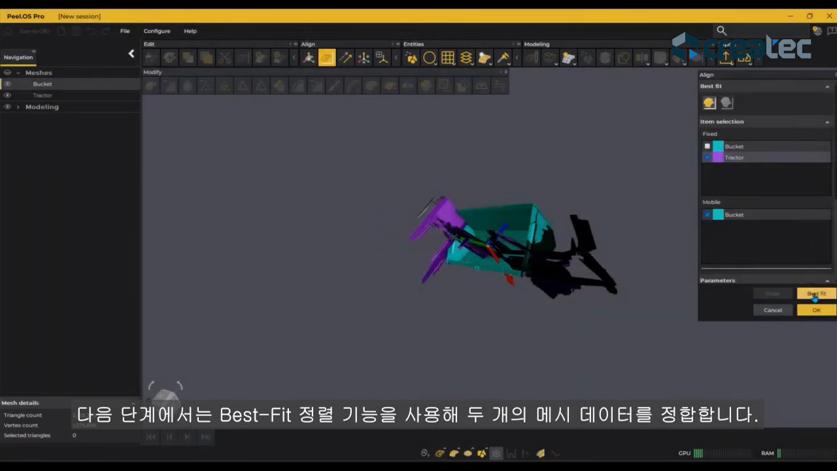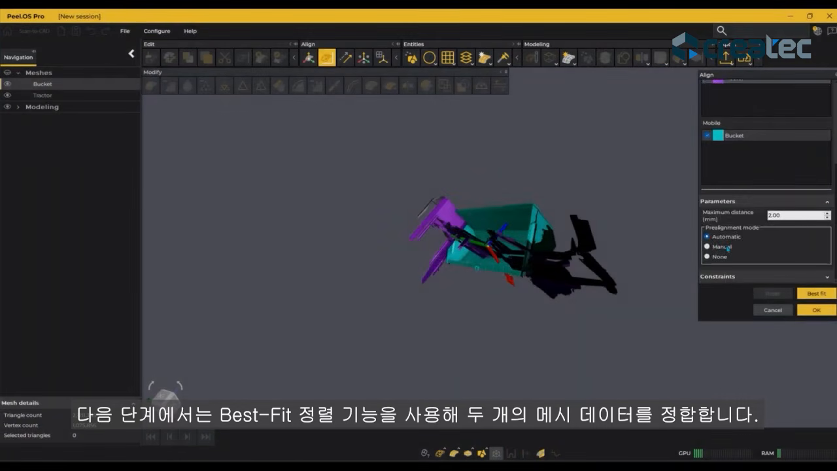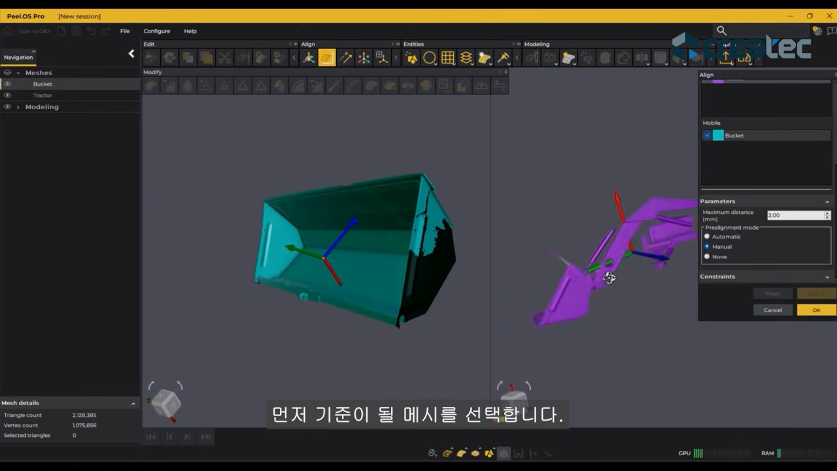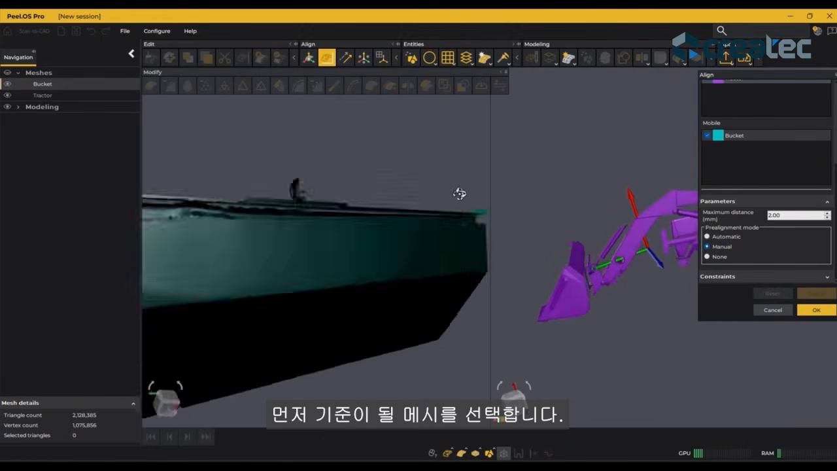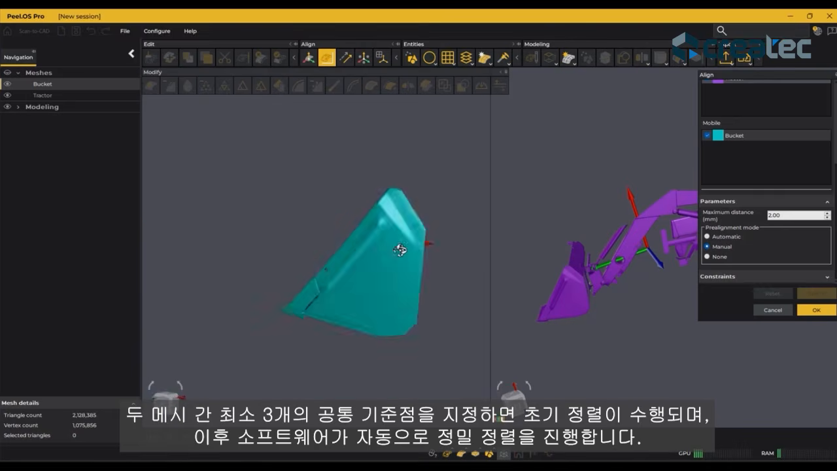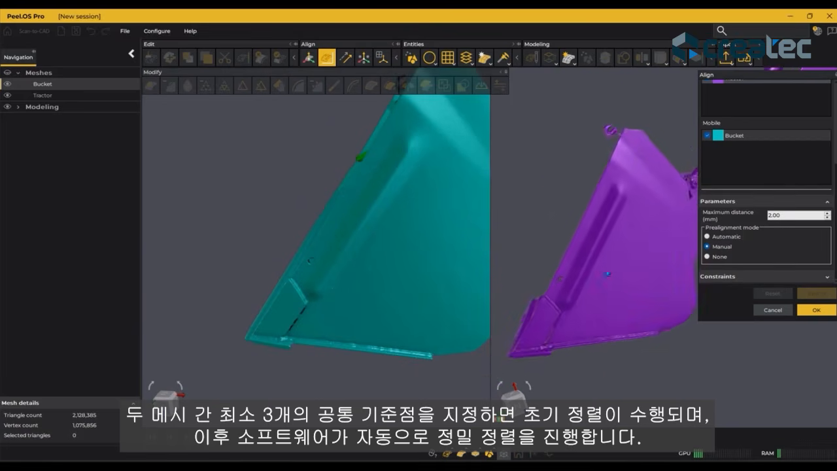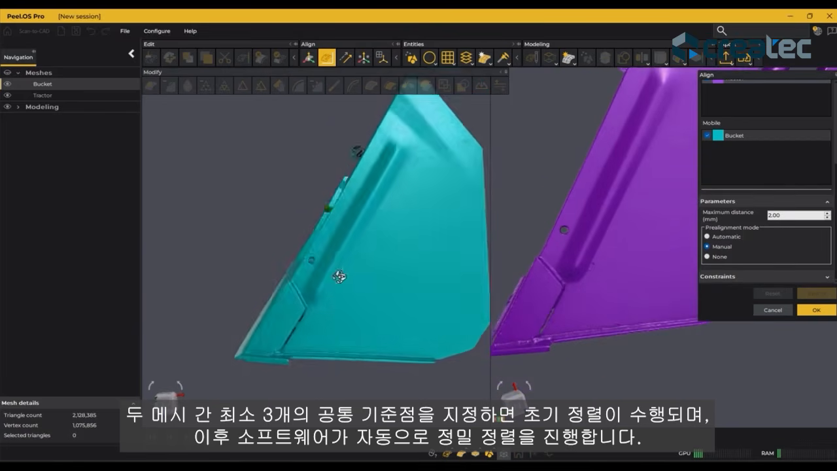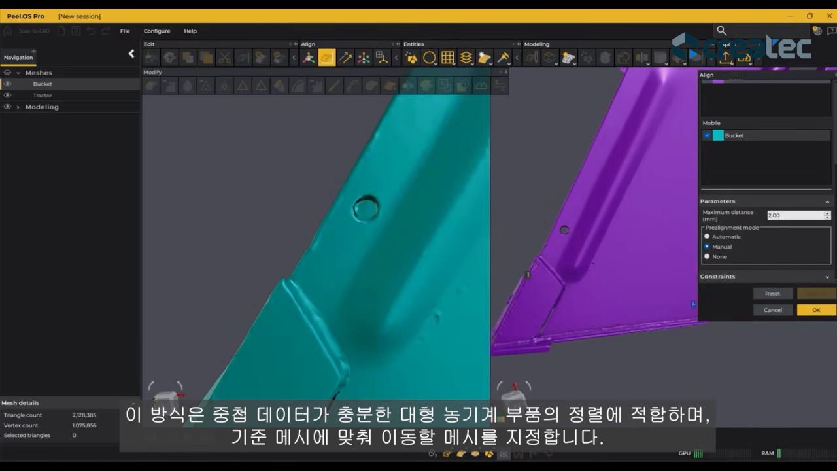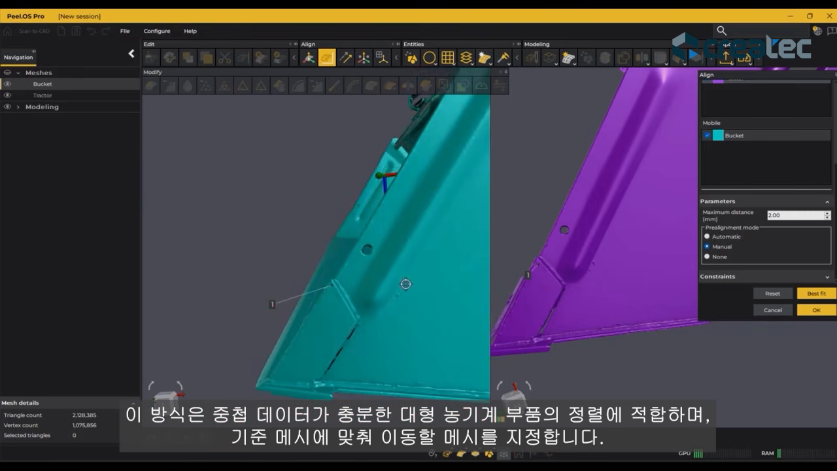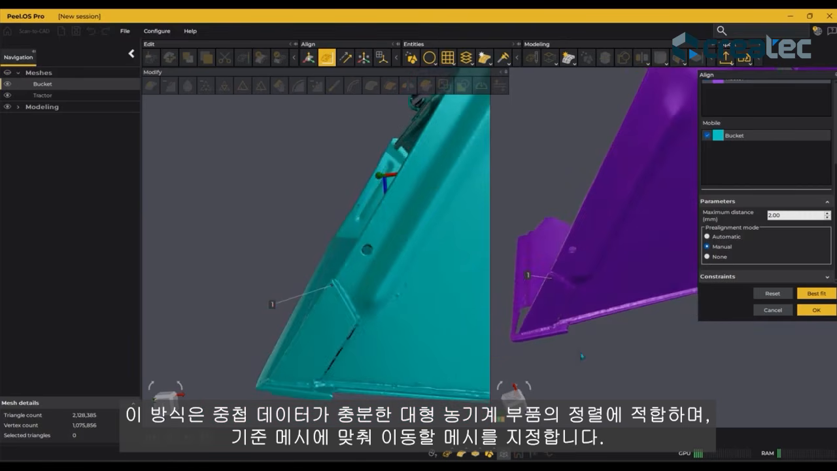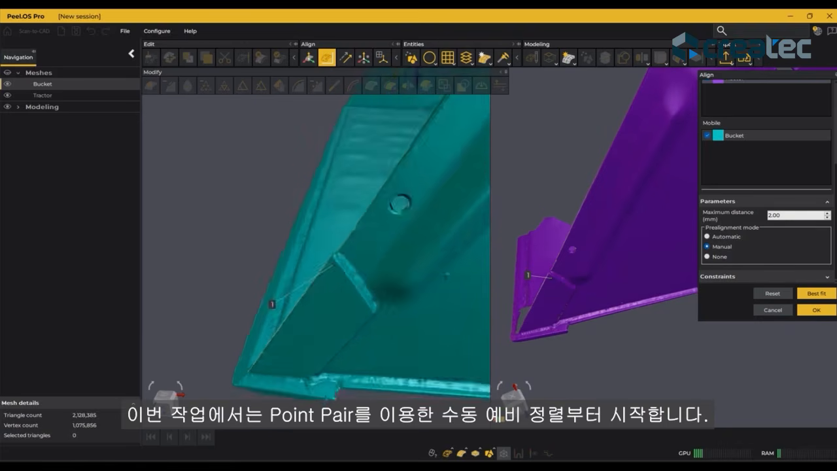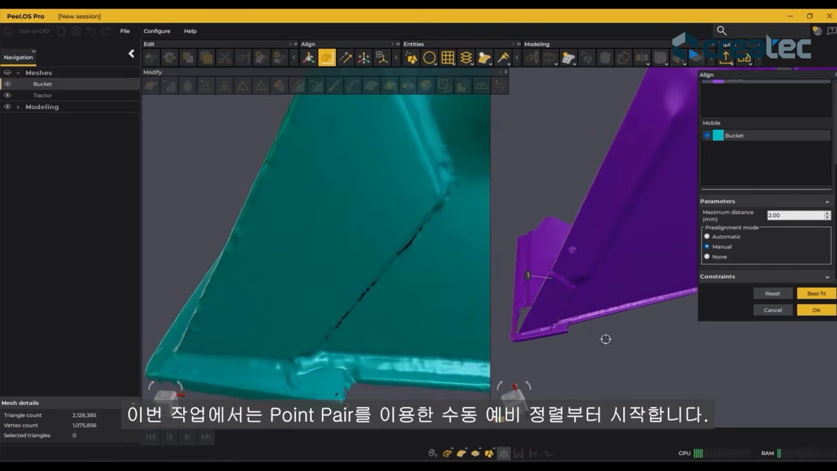At this stage, we align two different mesh datasets using a best fit alignment. Once inside the alignment tool, we define which mesh will remain fixed and which mesh will be moved to match the reference mesh. A minimum of 3 common reference points between the two meshes are required to achieve a reliable initial alignment before the software refines it automatically. This approach is ideal for large agricultural components where full overlap is not always available. In this case, we start with a manual pre-alignment using point pairs.